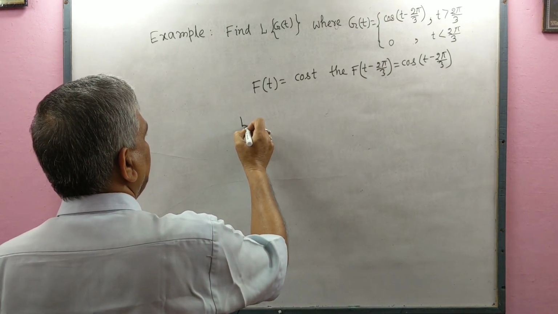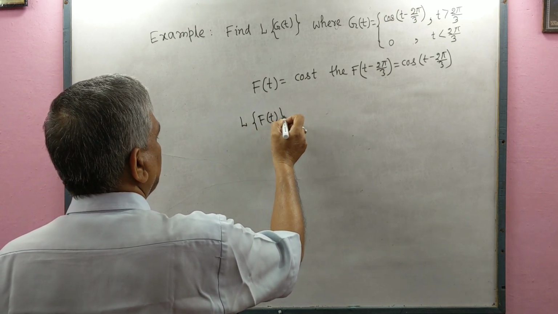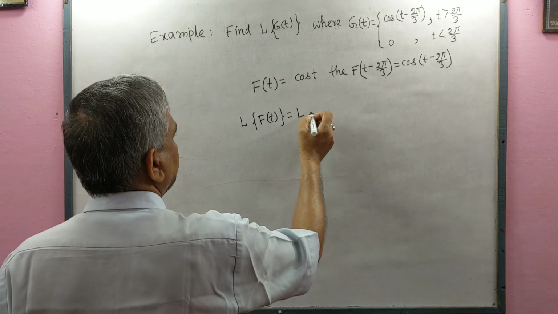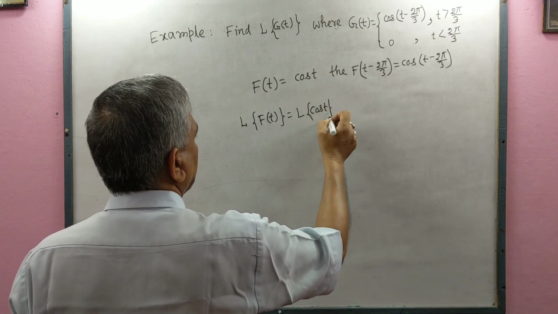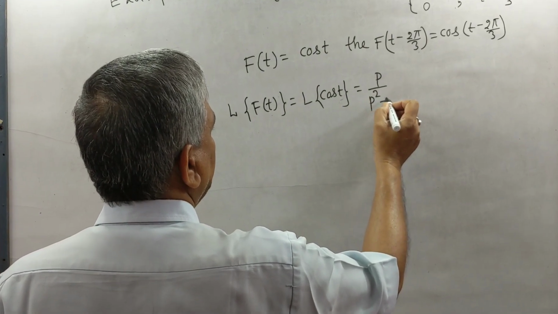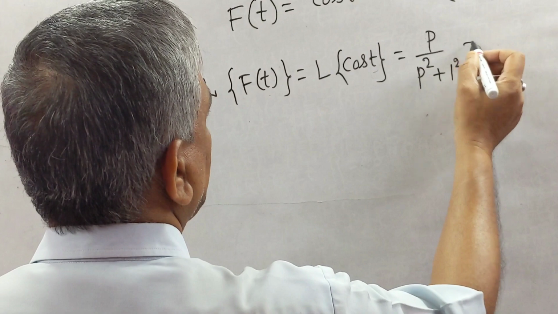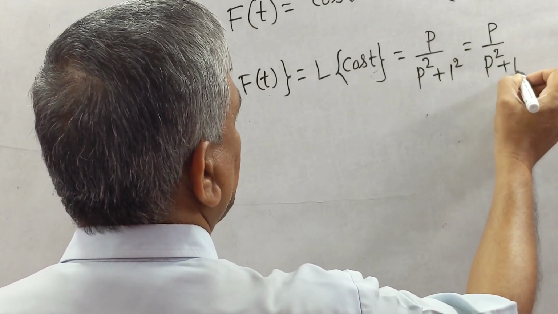Now L{f(t)} equals L{cos t}, which equals p by p square plus 1.